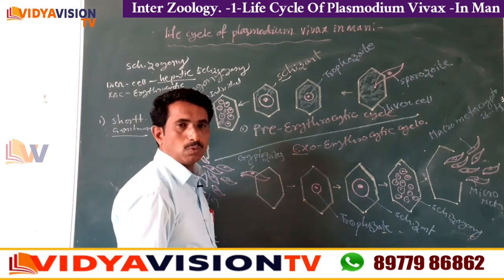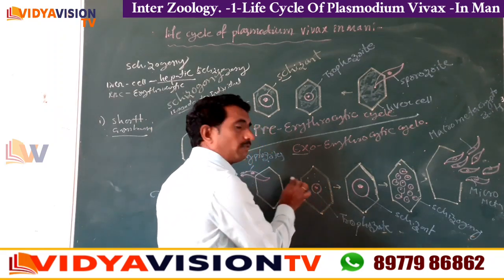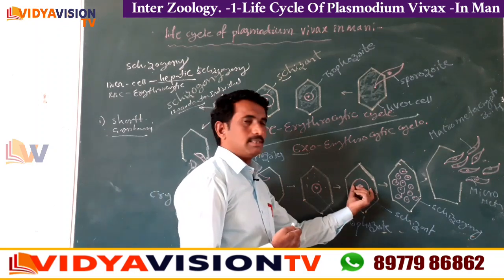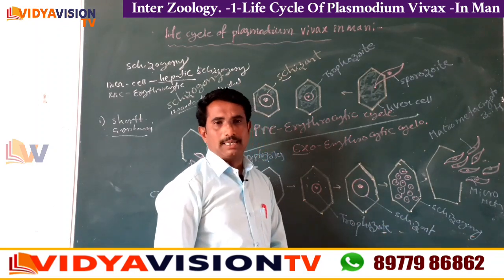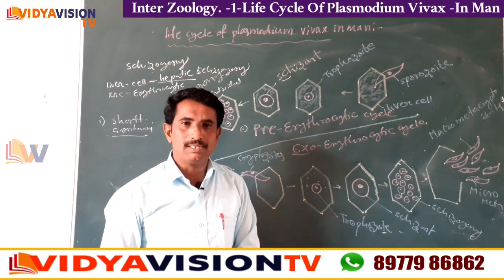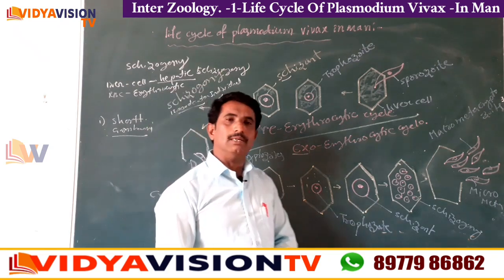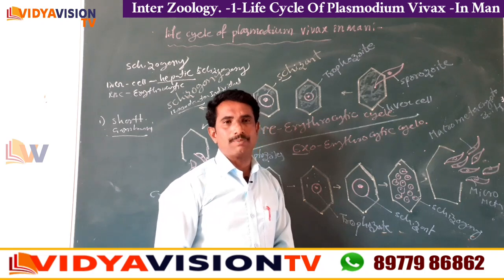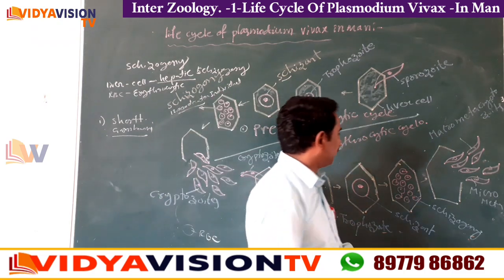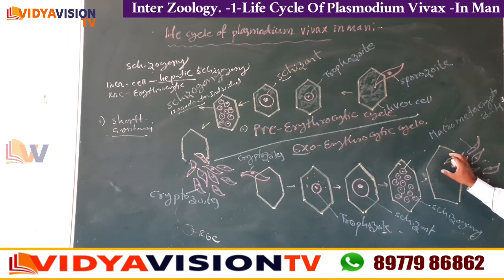Now see, children, the cryptozoites that enter into the liver cell change into trophozoites, round in shape. Now the trophozoite feeds on the contents of the liver cell and grows in size. That is called the schizont. Then the nucleus of the schizont undergoes many mitotic divisions followed by cytoplasmic divisions, and each nucleus is enclosed by one cytoplasmic bit, producing second generation merozoites. These are called second generation merozoites, also known as metacryptozoites.